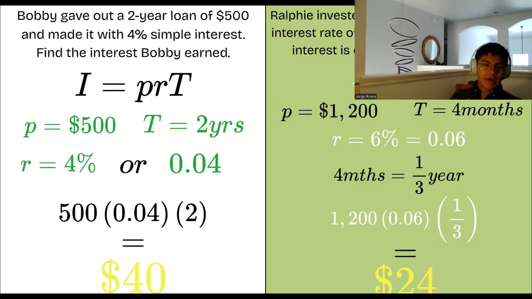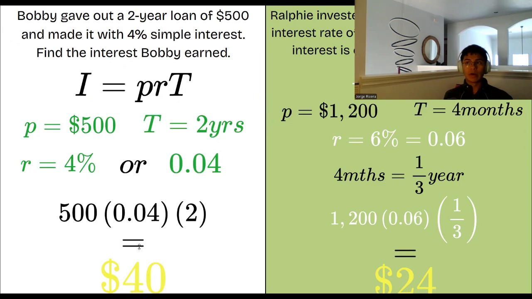Bobby gave out a 2-year loan of $500 and made it with 4% simple interest. Find the interest that Bobby earned. So here we have the basic equation. I is equal to P times R times T. So P is equal to the $500. T is equal to 2 years. R is equal to the 4% or 0.04.